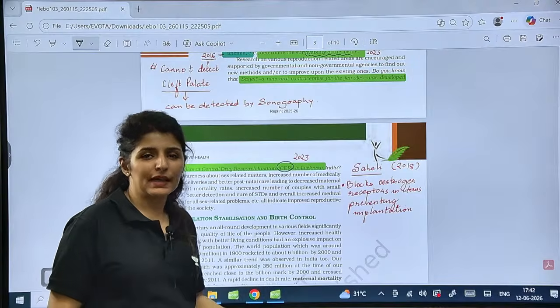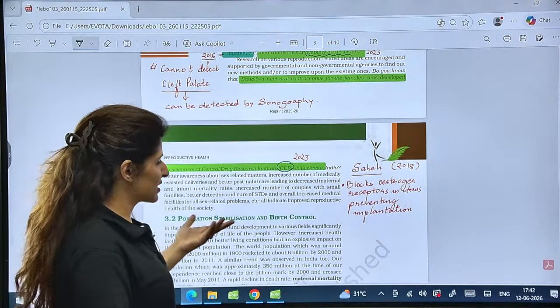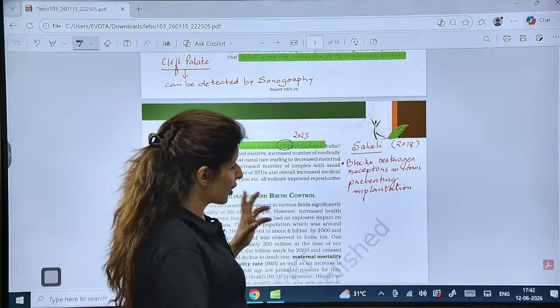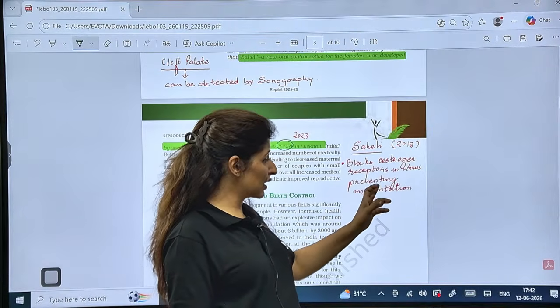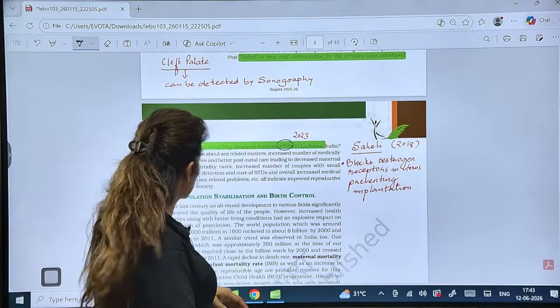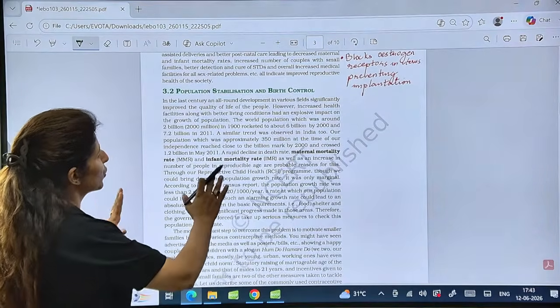Why do we call it Saheli? Because of its friendly nature towards a female. Very few side effects, that's why. What is the function or mode of action of Saheli? It blocks the estrogen receptors in the uterus, preventing implantation. This was asked in 2018.